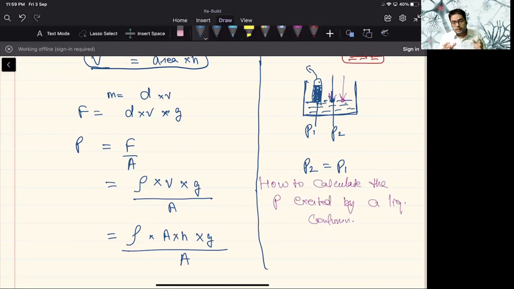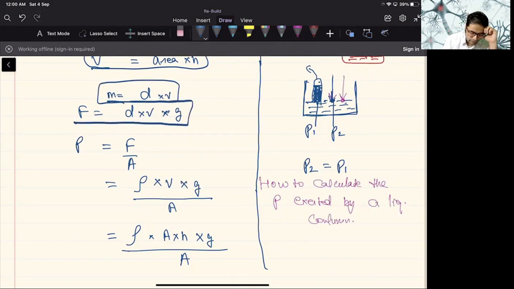You know why we were using this concept of volume? Number one, we want to calculate the mass of a specific volume of the gas. And if you really want to calculate the mass of a specific volume of the gas, then you must use density, because density will be equal to mass upon volume. So in place of mass, we must use density into volume. So now my F is equal to rho V into G, as A will be replaced by G.